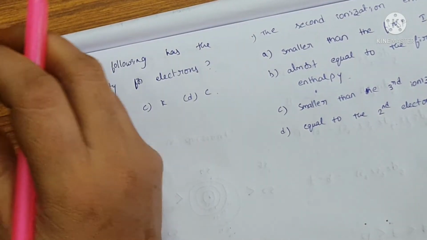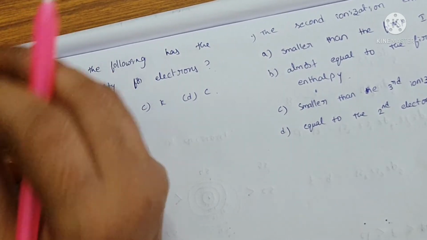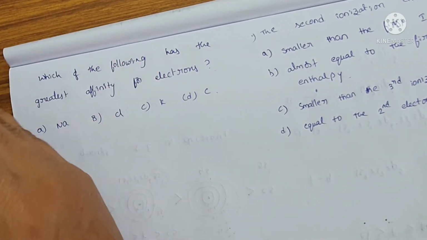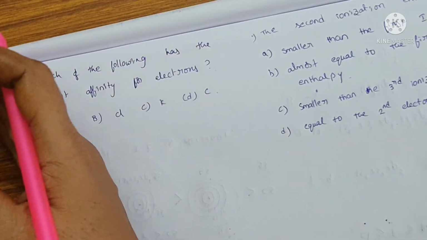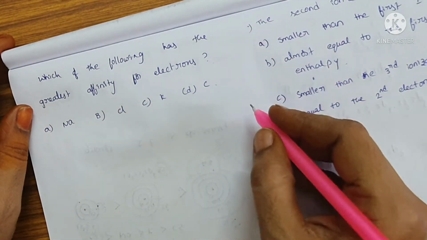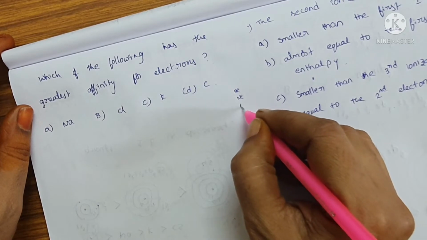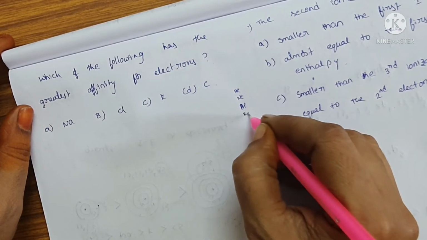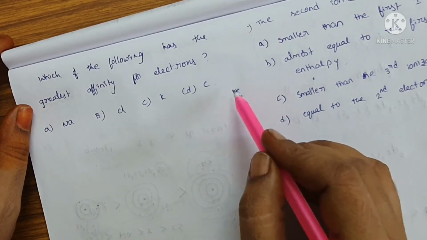Every element in the world wants stability, so it wants the electronic configuration of the inert gases. Those are also called zero group elements. What are the zero group elements? Helium, neon, argon, krypton, xenon and radon. These are the zero group elements.